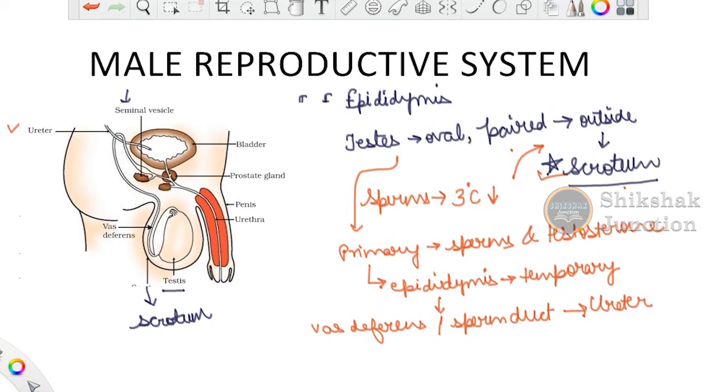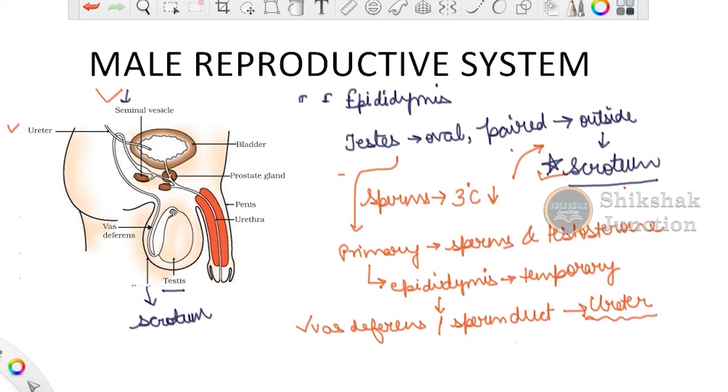ठीक है, now during this passageway of the vas deferens and in the path where it joins the ureter, you have two more glands coming into the picture, which pour their secretions into the tube. क्या हुआ, वास डिफरेंस से हमारे जो मेल गैमेट हैं वो ट्रांसफर हो रहे हैं, लेकिन बीच में वी हैव टू मोर ग्लैंड्स. What are those glands? You have the seminal vesicle, right, and you have this prostate gland that comes into the midway and they pour their secretion into these tubes. Either you can say it is the vas deferens or now it is the ureter tube that is coming into the picture.